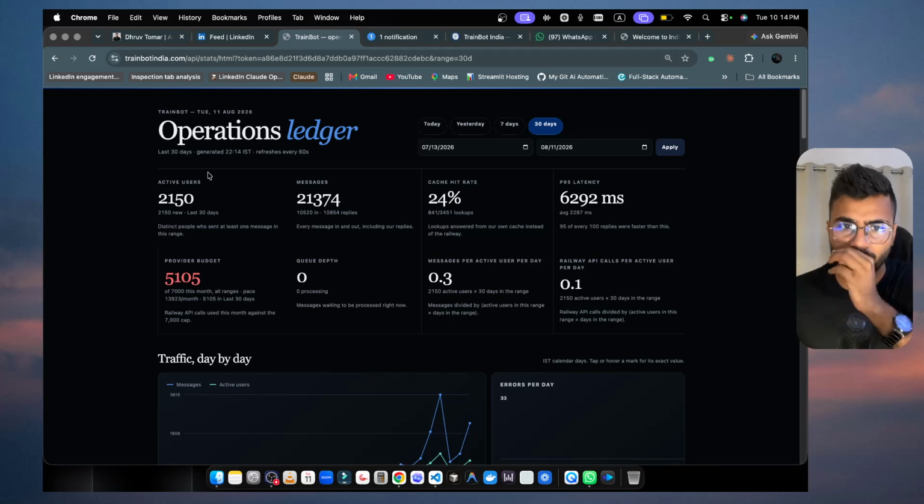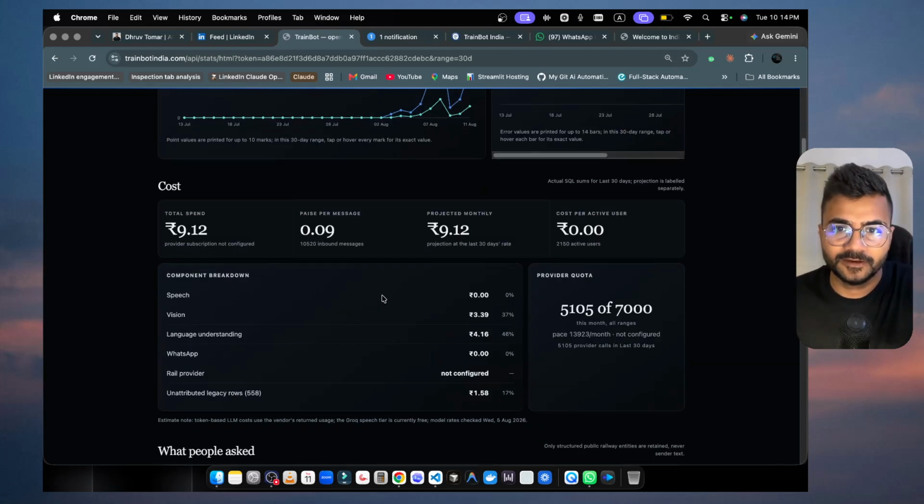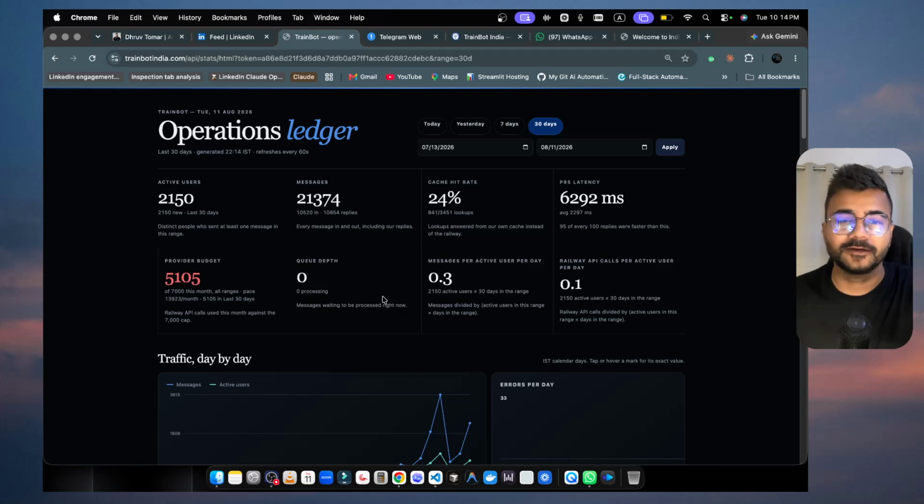More than 21,000 messages were asked and replied on WhatsApp, and you can see the average latency is around 2 seconds, with proper API calls and everything. And this is a dashboard I even created for real-time monitoring. So again, this is also the tech that I have used.